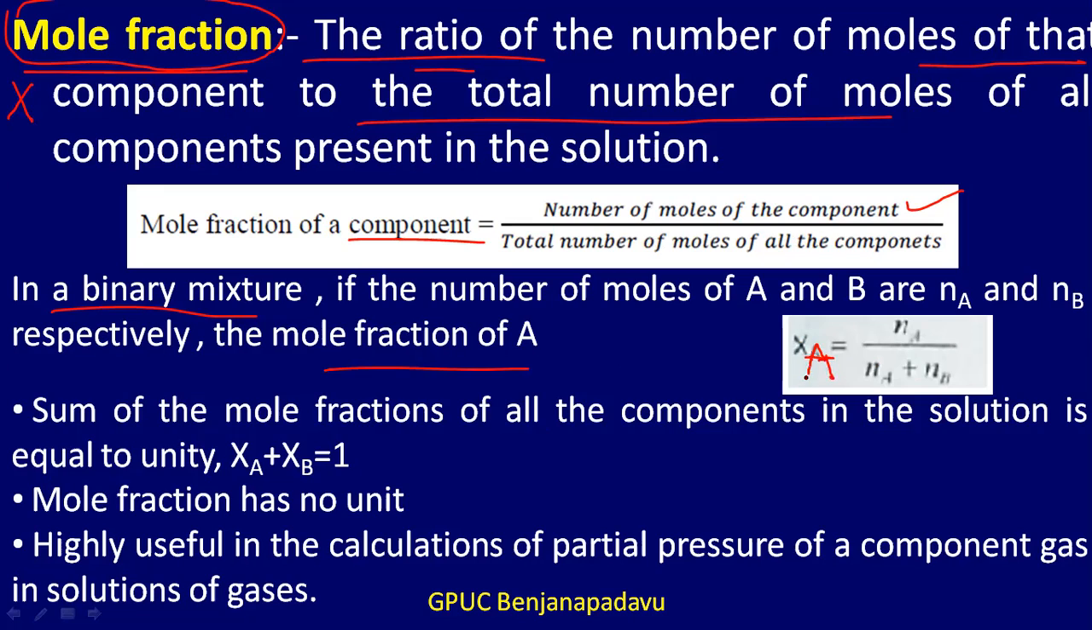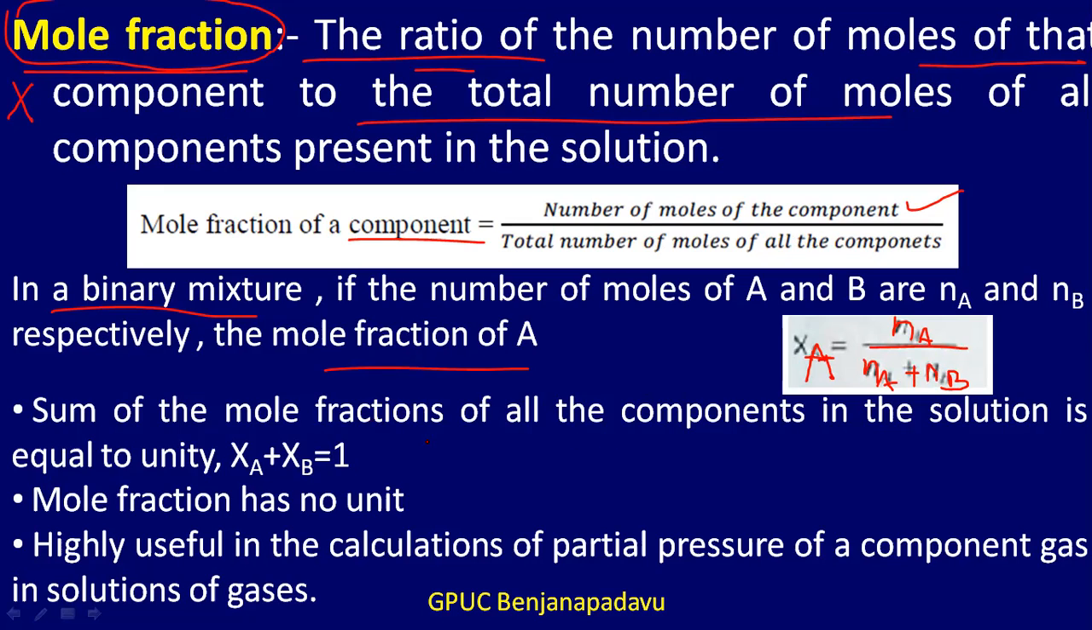So XA will be equal to the number of moles of the component. We express the number of moles in terms of N. So it is Na divided by the total number of moles of all the components. XA will be equal to Na divided by Na plus Nb, because in a binary solution there are only two components, so it will be Na divided by Na plus Nb.